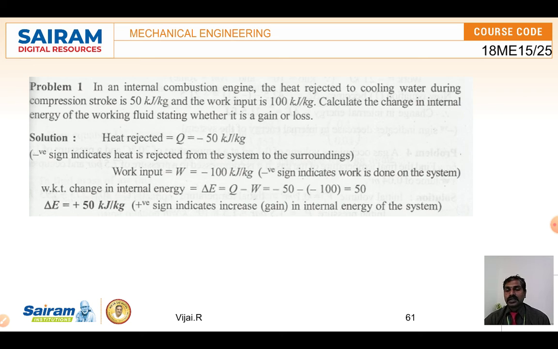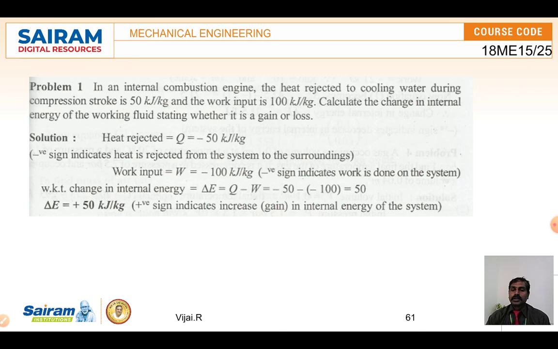Negative sign says that it is rejection, positive sign says that it is addition. Likewise, work input is 100 kilojoule per kilogram, so work input is minus 100, the negative sign indicates that. So the internal energy change is Q minus W, equal to minus 50 minus of minus 100, which is equal to plus 50. So this is the internal energy gain of the system.